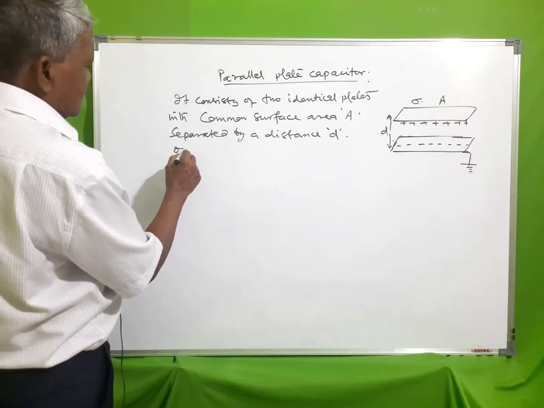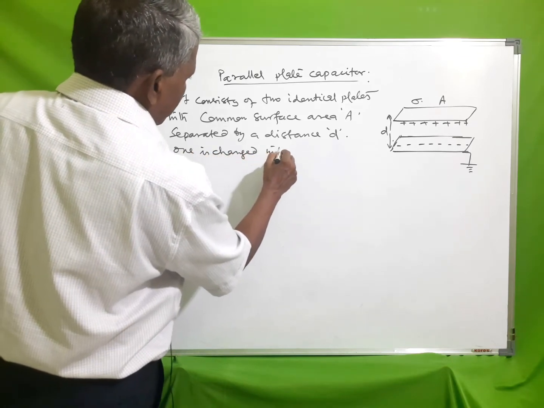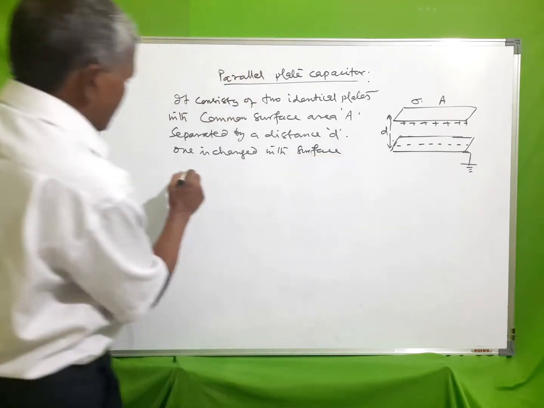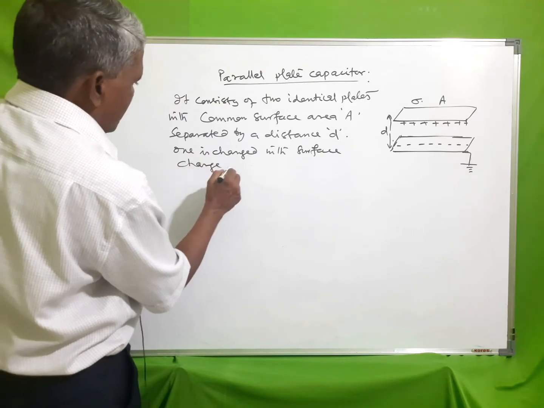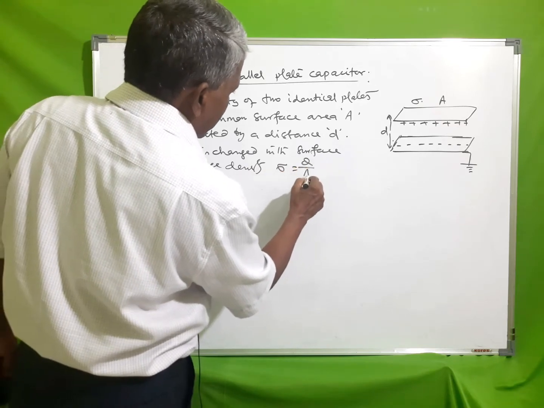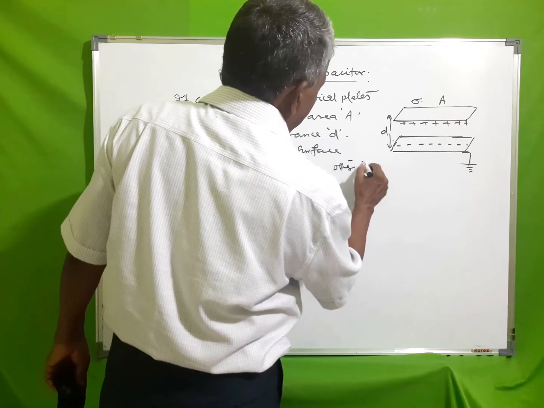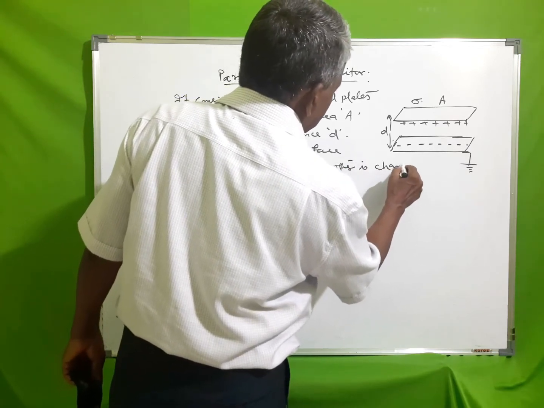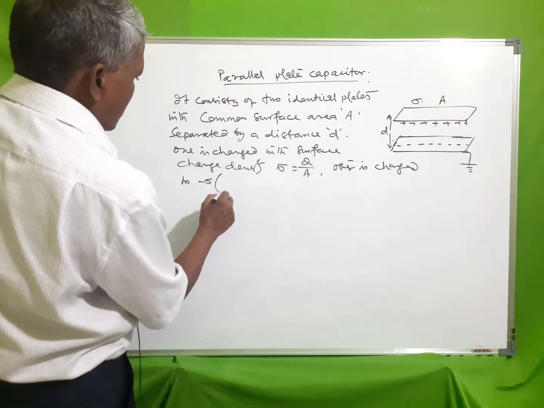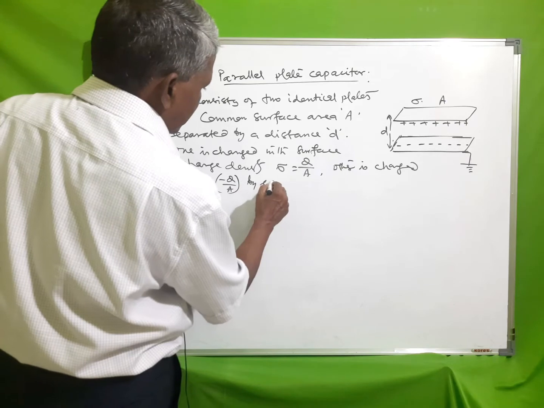One is charged with surface charge density sigma equal to q by A, and the other is charged to minus sigma, that is minus q by A, by earthing.